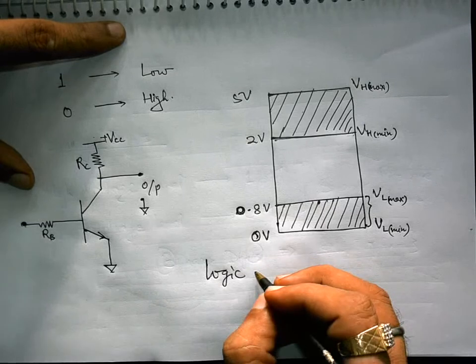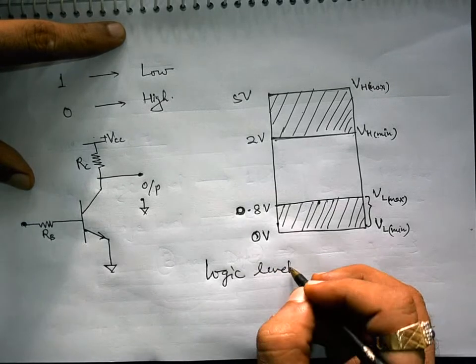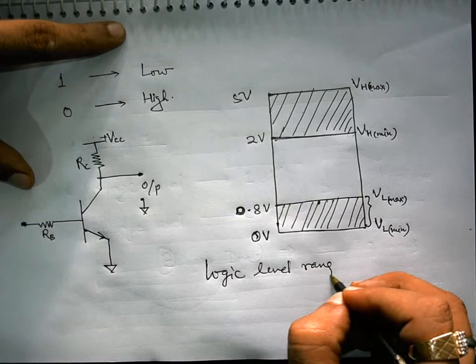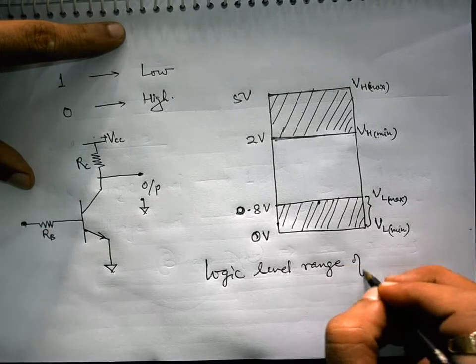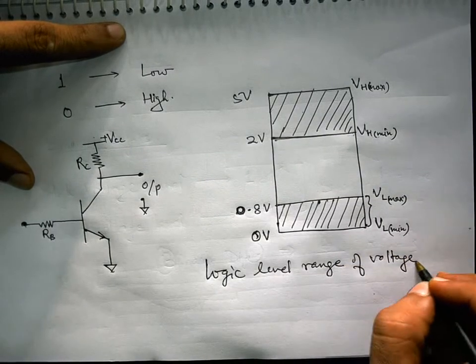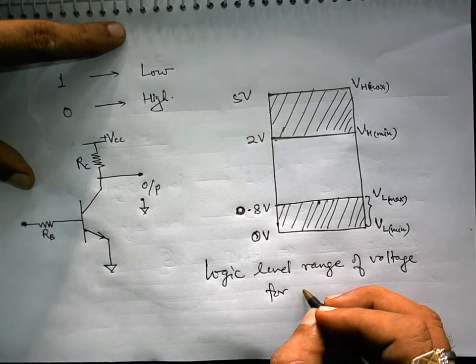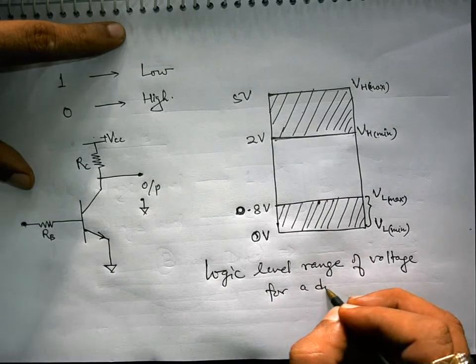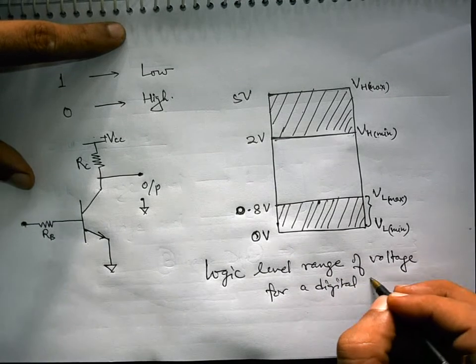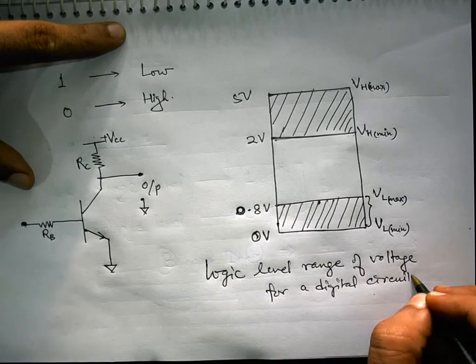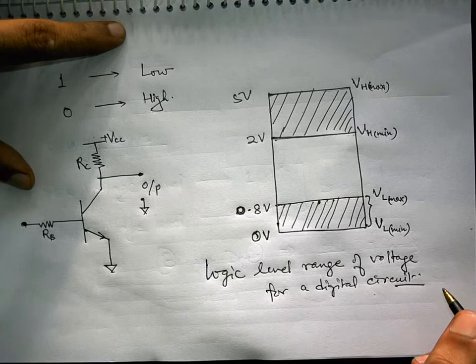Logic level range of voltage for a typical digital circuit. This is similar to your examination marks.